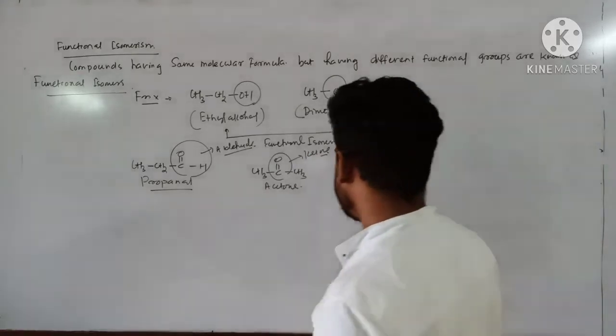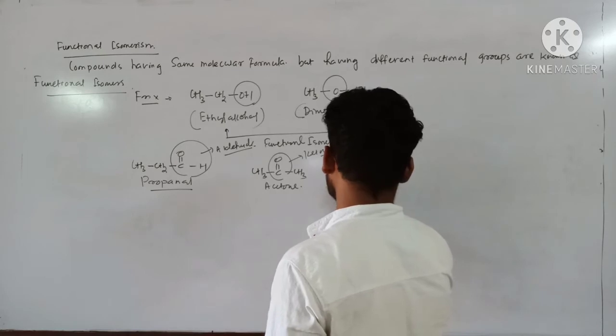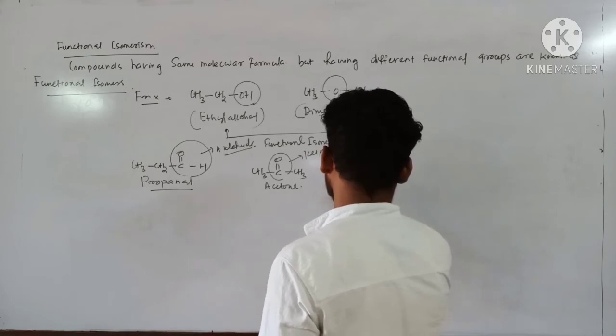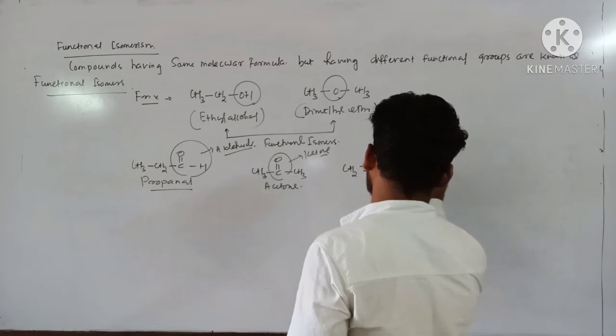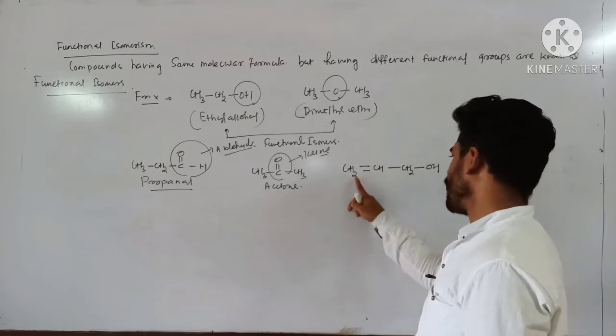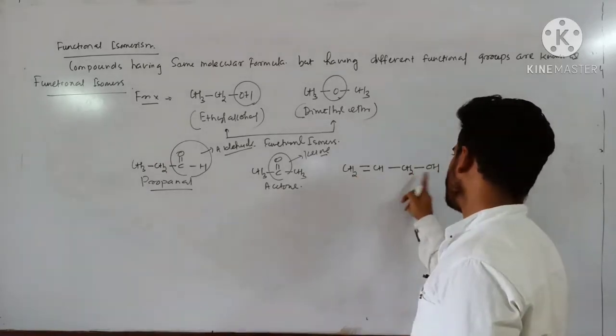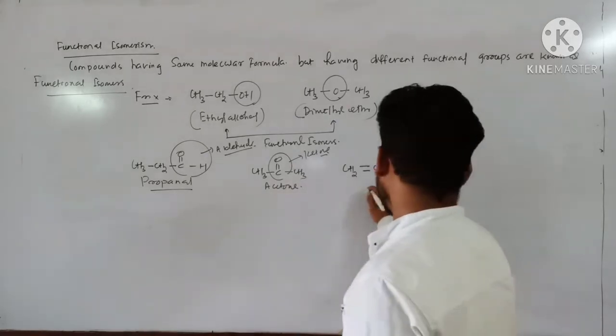Again, it can be written like this: CH2=CH-CH2OH. Here you just count the number of carbon atoms: 1, 2, 3. Number of hydrogen atoms: 2, 1, 3, 2, 5, 1, 6, and 1 oxygen atom is there. So this is called allyl alcohol.